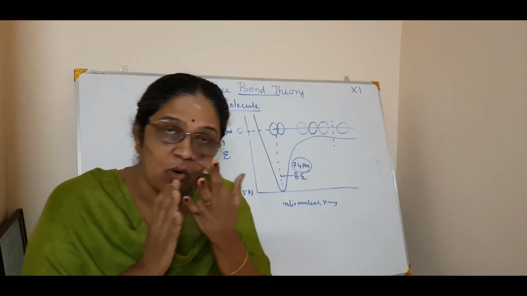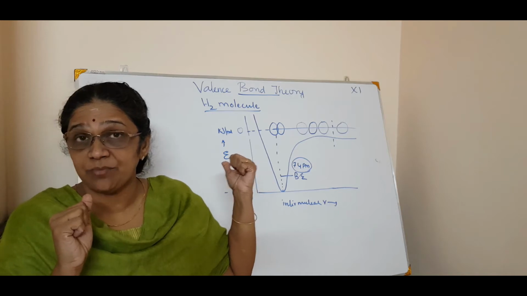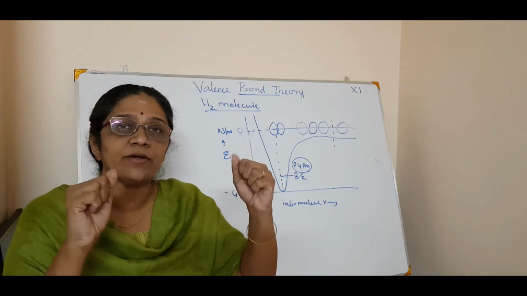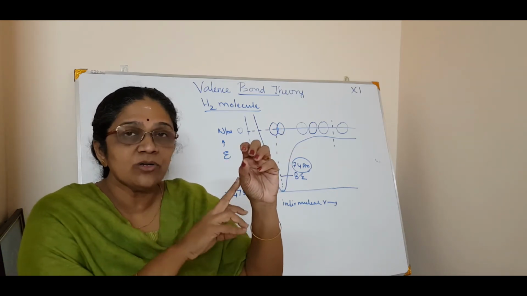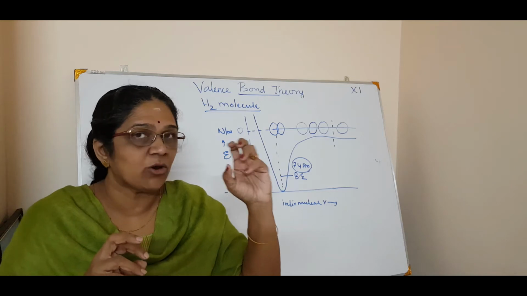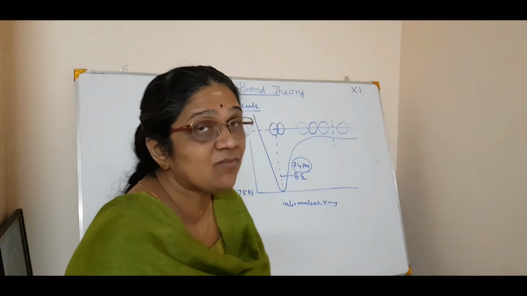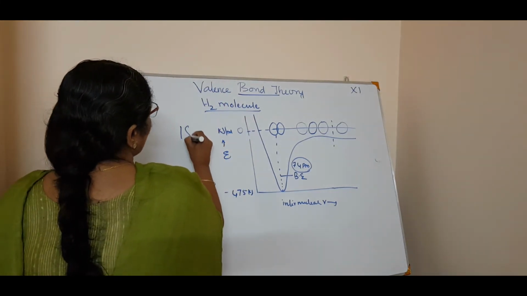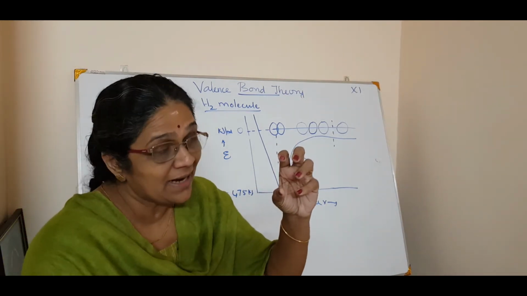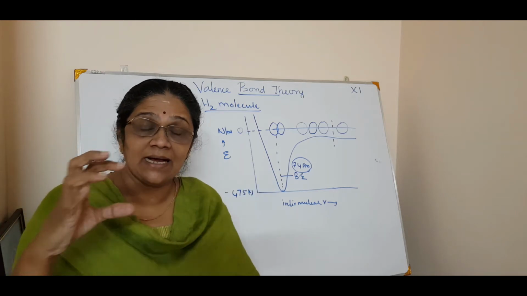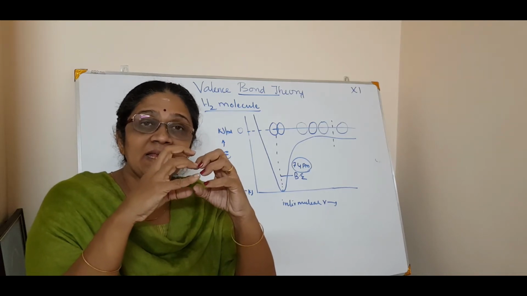See, what do you mean by overlapping of orbitals? We know in the case of the hydrogen molecule, on the formation of the hydrogen molecule, what happens? Two atoms of hydrogen come closer. Now, what about the hydrogen atom? It is having a one s orbital, isn't it? That is related to the electronic configuration. See, hydrogen atom, what is the configuration? 1s1, isn't it? So the spherical s orbital of one hydrogen atom and the spherical s orbital of the other, 1s and 1s, will come closer and overlap.